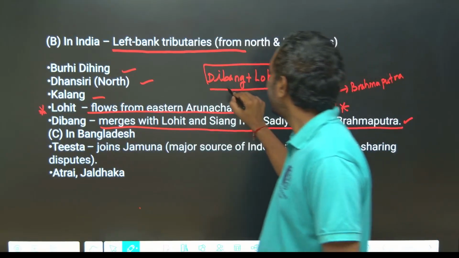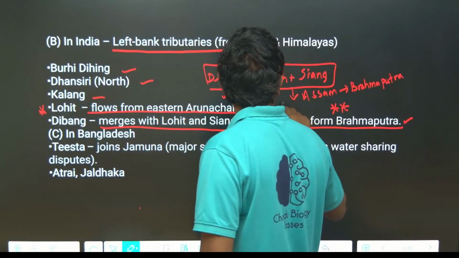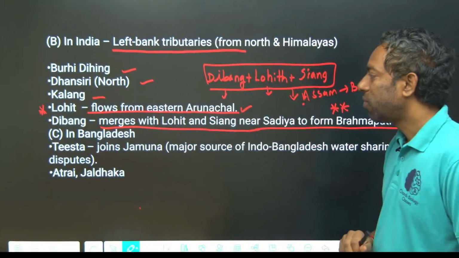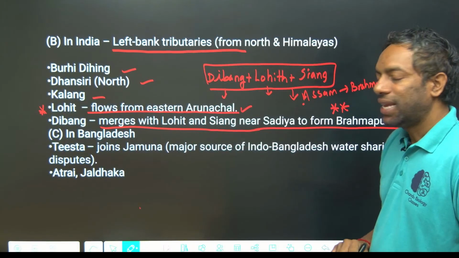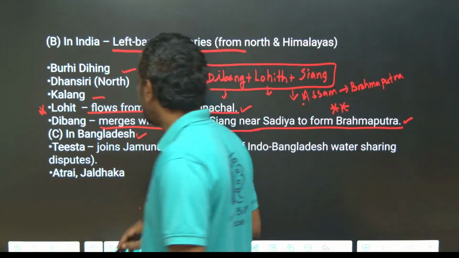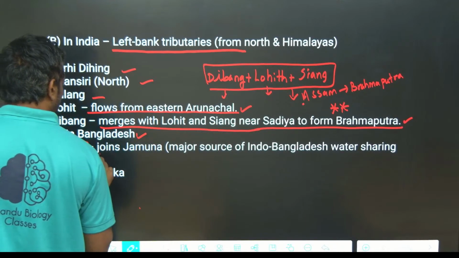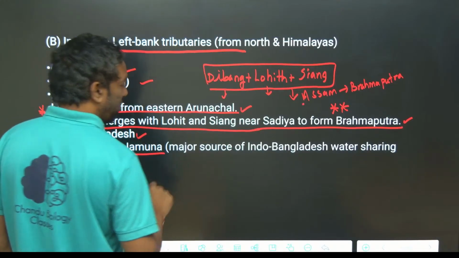Dibang in Arunachal Pradesh, they enter into Assam, and we call it Brahmaputra.